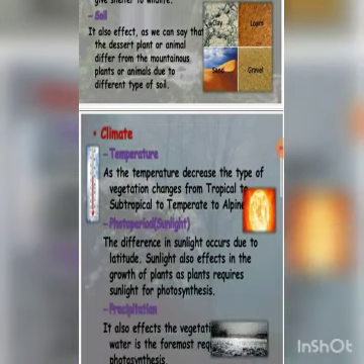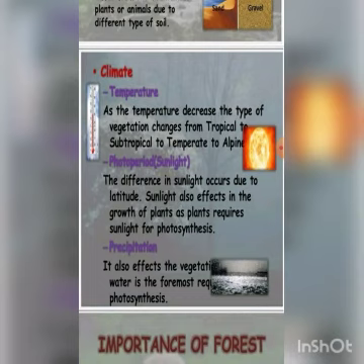Second factor, that is the climate. So we cover three different subpoints in climate. First, that is the temperature. The character and the extent of vegetation are mainly determined by the temperature, along with the humidity in air, precipitation and soil also.